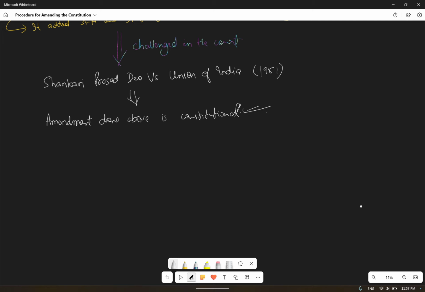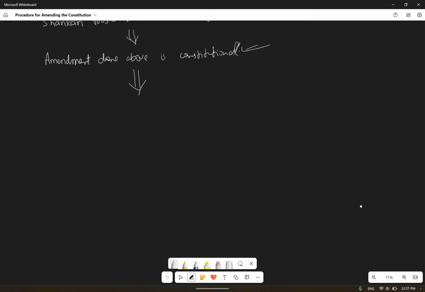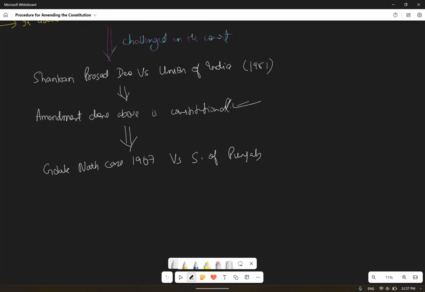Okay, after this period, again one case came. What was the case? The Golaknath case in 1967 versus the State of Punjab. This case happened. Now this time Supreme Court completely changed the judgment as compared with the Shankari Prasad Deo versus Union of India case.